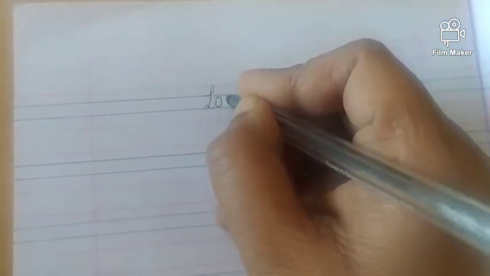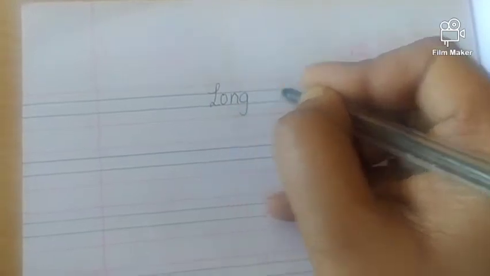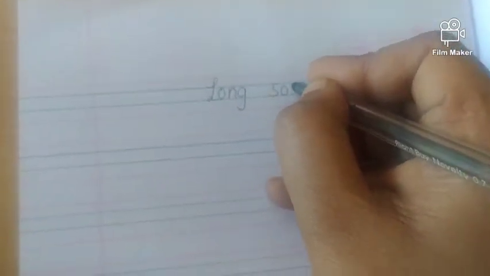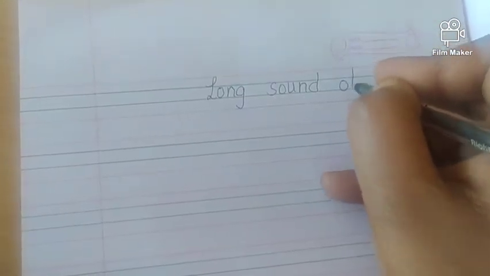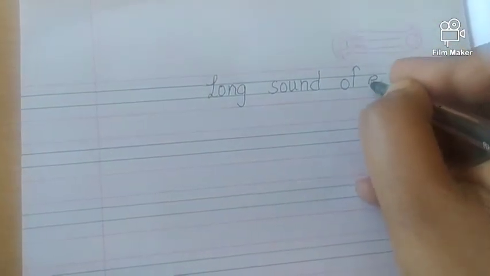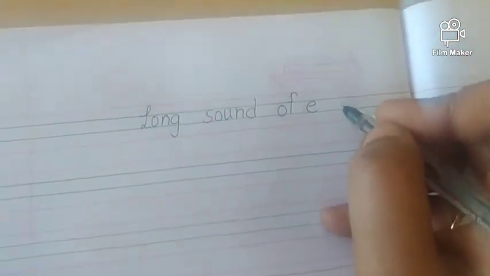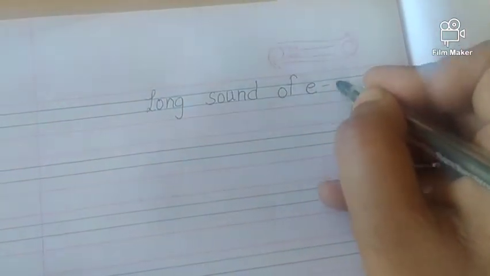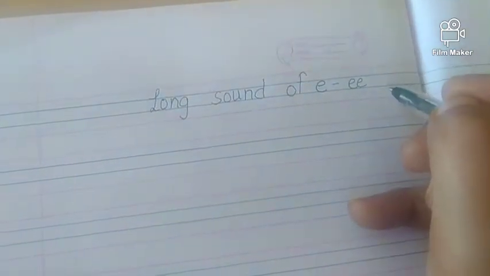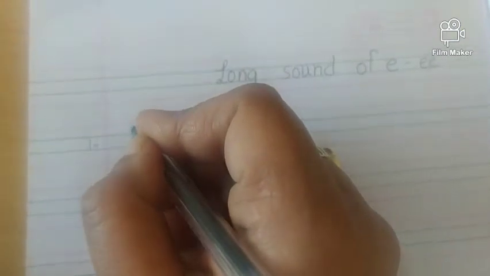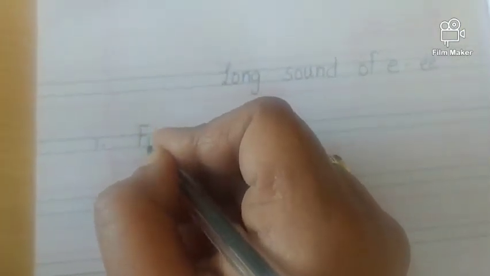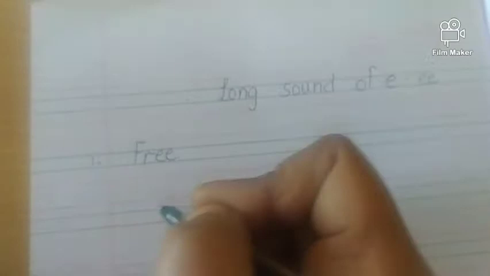Kids, now write down long, L-O-N-G, long, sound, S-O-U-N-D, sound, of, O-F, of, E. Okay, long sound of E, and that is double E. Now write the words. Number 1, free. I am free now.